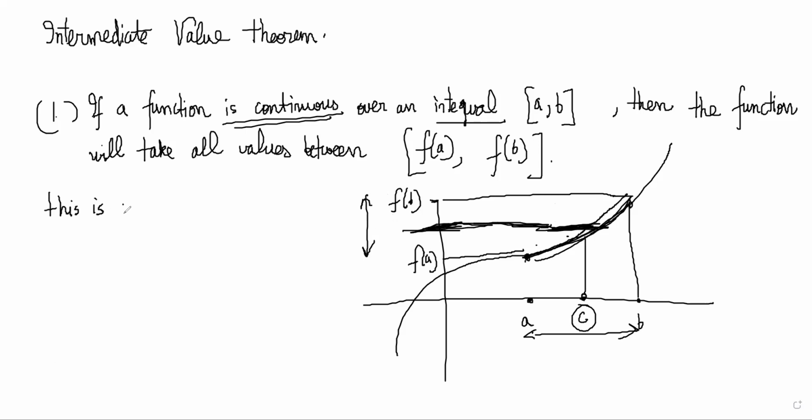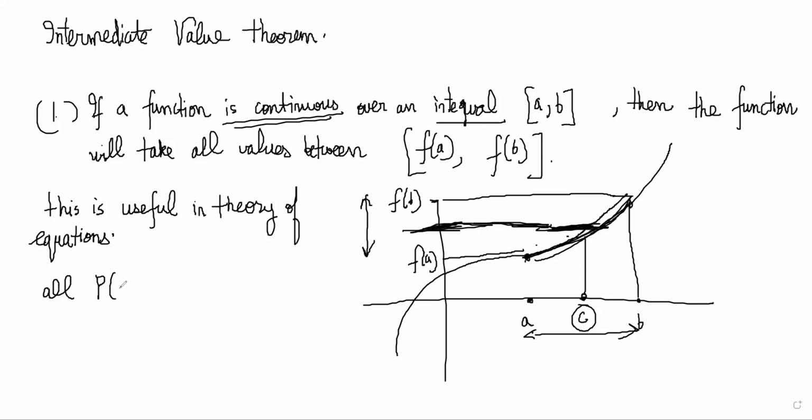This is useful in theory of equations because we know that all polynomial functions are continuous. So all polynomials P(x) are continuous functions, right? Now that can be proved very easily. You can just take the limit in polynomials. There is no restriction, so limit is defined at all points. In polynomials, it will be an algebraic expression like this, so there is no problem of getting limits.